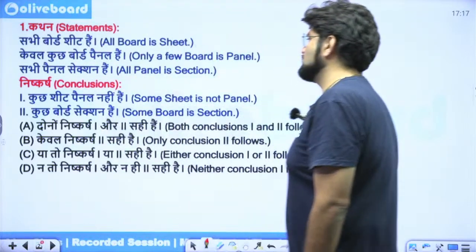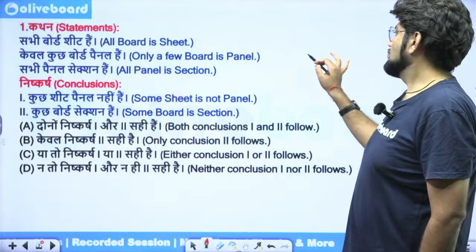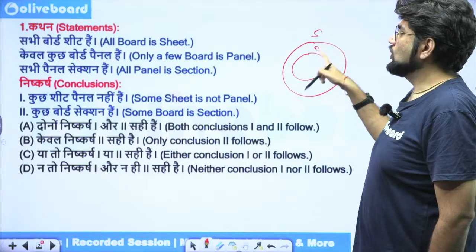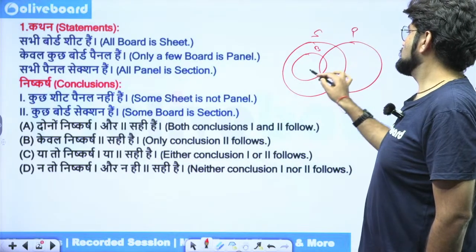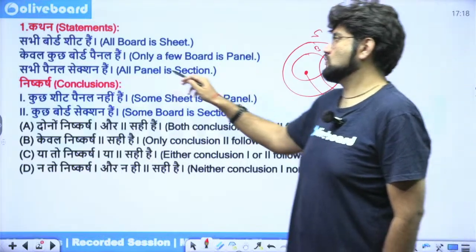The very first question in front of you is here. All board is sheet. Only a few board is panel. That means some board is panel, some board is not panel. You'll have to describe both of them together. Only a few means some and some not.